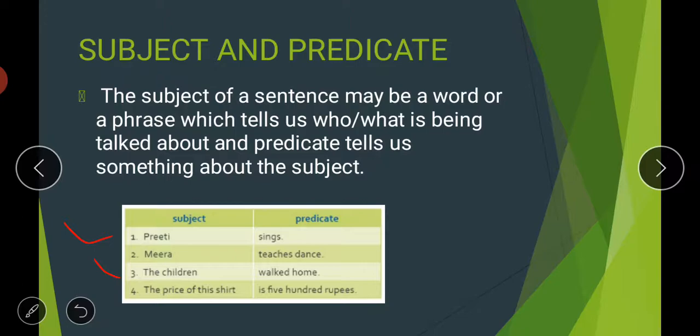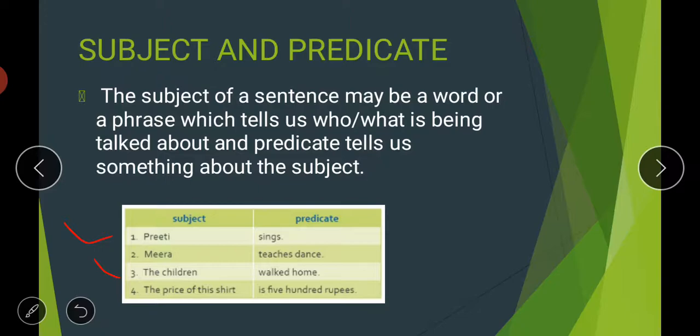So, who sings? If we talk about the first sentence, the sentence is Preeti sings. If we ask the question who sings, what will be your answer? The answer will be Preeti. The word Preeti is telling you who or what is being talked about. So Preeti here is the subject of this sentence, and what is she doing? She is singing. So that is why sings is the predicate here. In a similar way, Meera teaches dance. Meera here is the subject, and teaches dance is the predicate.